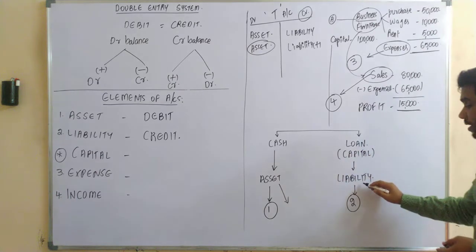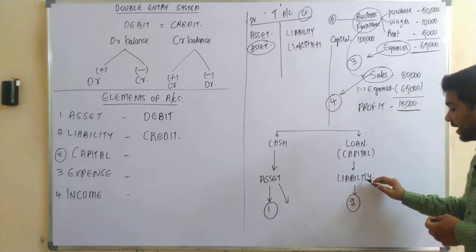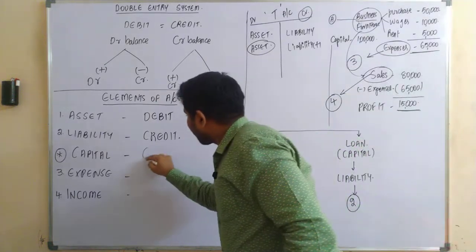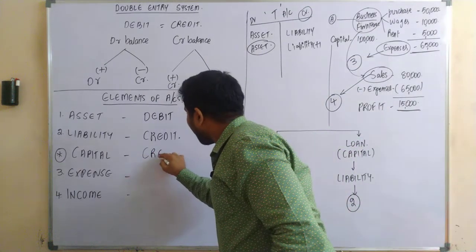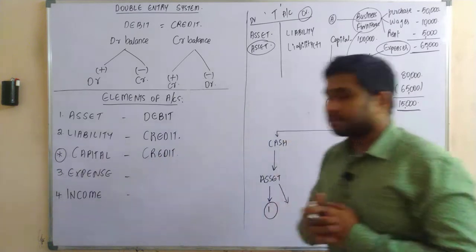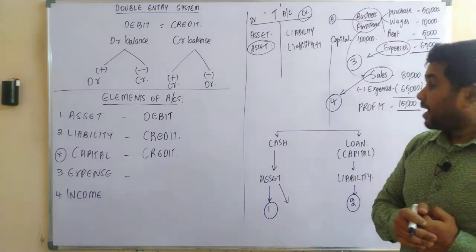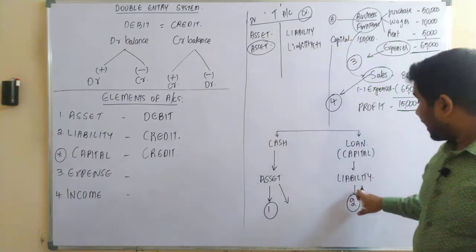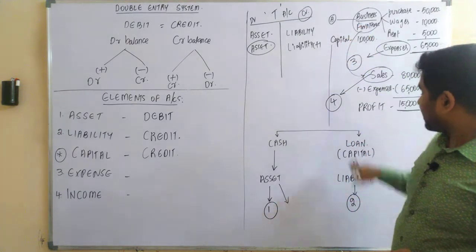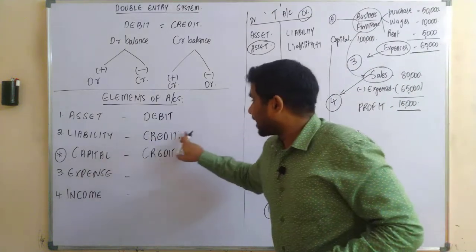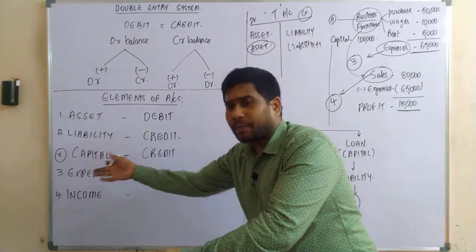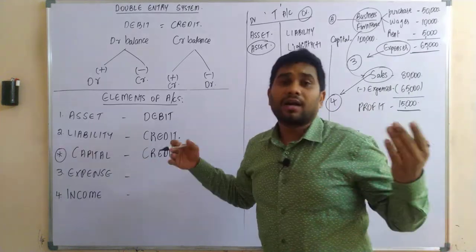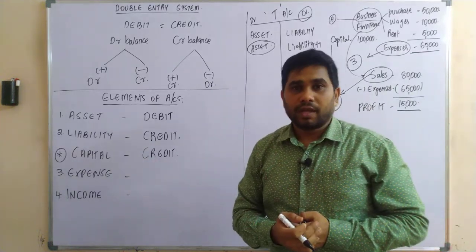A loan is nothing but a liability. A liability has which balance? Credit balance. So your capital would also be having the credit balance. Yes or no? As capital is the liability to the business, and a liability represents a credit balance, your capital also represents a credit balance. That is the reason capital is nothing but a credit balance. Okay, now let's continue.